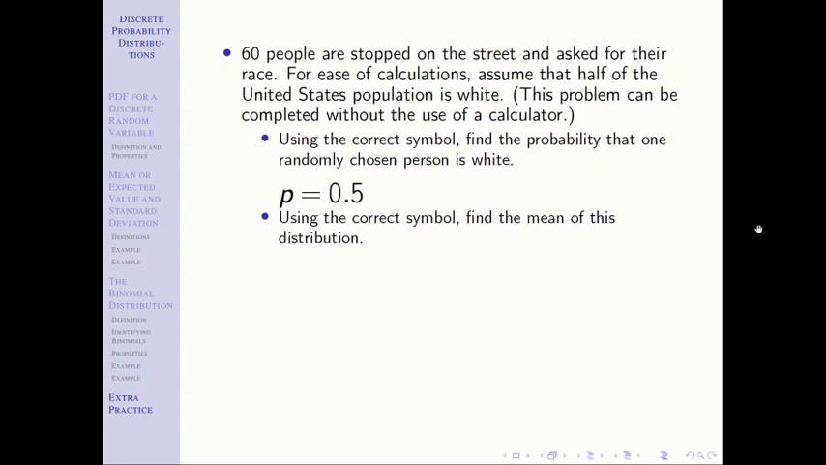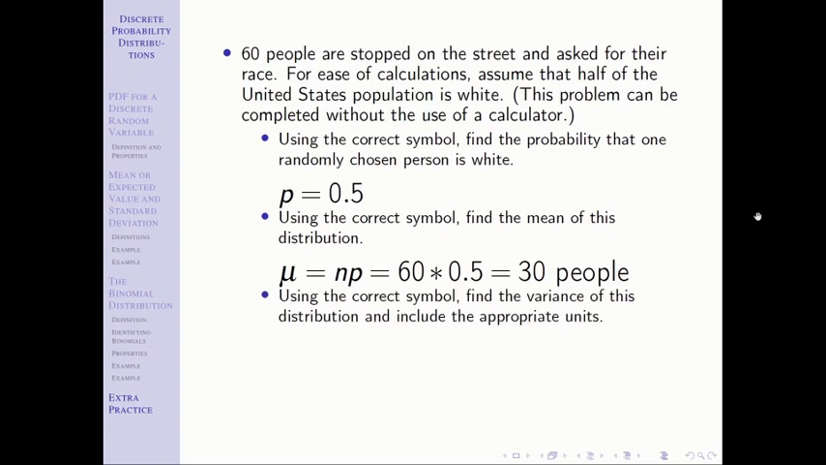Using the correct symbol, find the mean of this distribution. Again, mean, average, expected value. And the same thing we discussed on the last problem, that this is a mu, not an x bar. And again, it's pretty straightforward. You are given the formula n times p. 60 times 0.5 is 30. And again, we can attach the units onto that. That would be people.